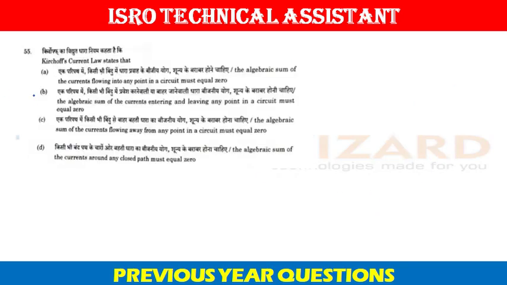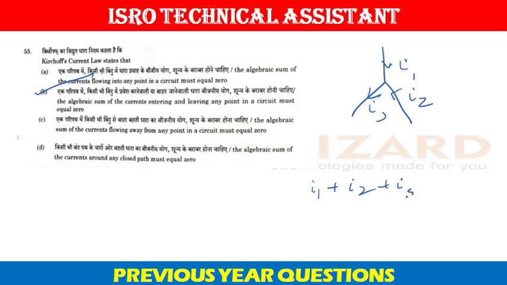Question number 55. In 55, they have asked what is Kirchhoff's current law? Here, option B will be the correct answer because in Kirchhoff's current law, the algebraic sum of all the currents, suppose I am taking incoming current or outgoing current, all the algebraic sum for all the three currents will be 0. I1 plus I2 plus I3 is equal to 0. Remember this, okay? Therefore, option B is the correct answer.